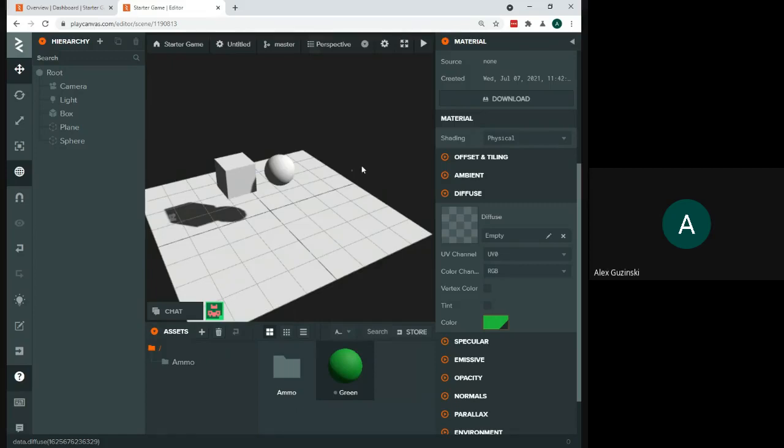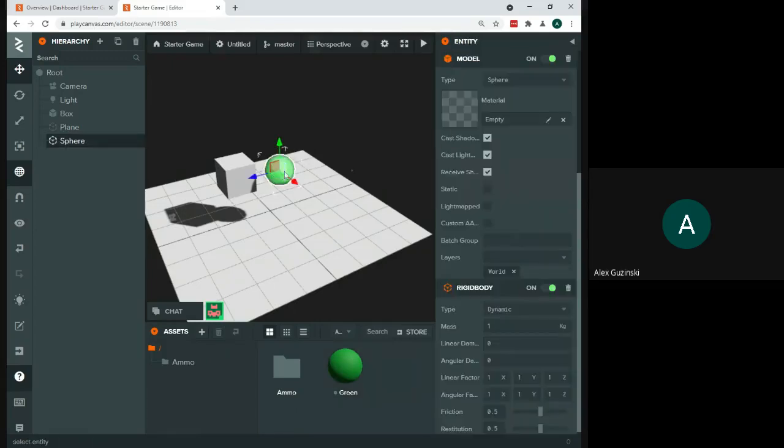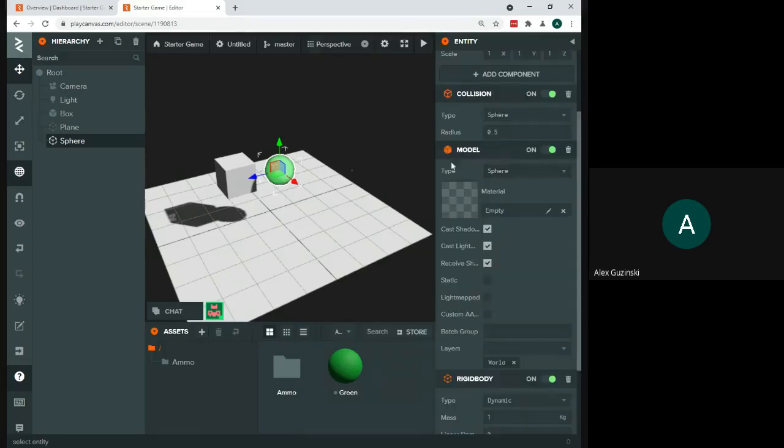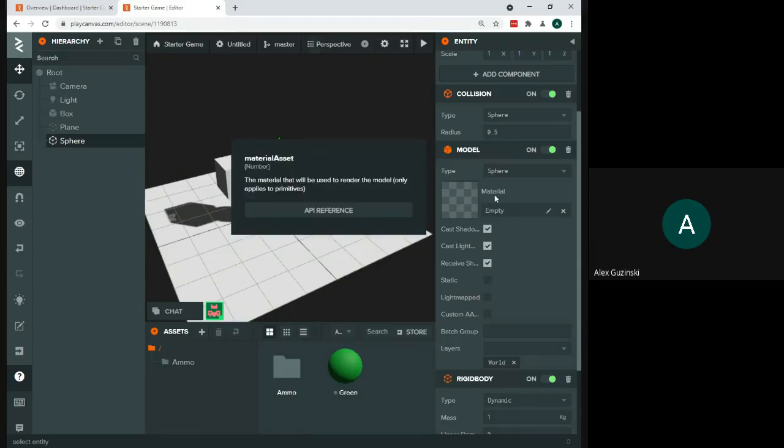All right, so the last thing we need to do, now we have our material, is to actually apply it to one of the objects in our game. So I'm going to apply mine to my sphere, but you can apply yours to your plane as well. It's going to be the same process. I'm going to select my sphere in my game, and go to where it says model, and there is a little checkerboard pattern thing right here that says material.